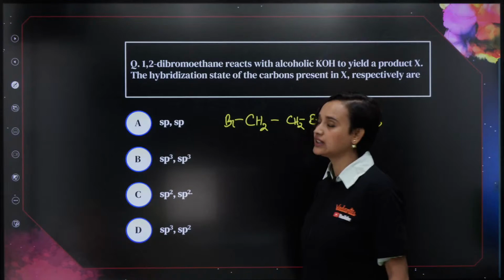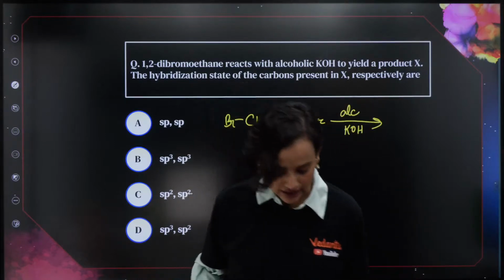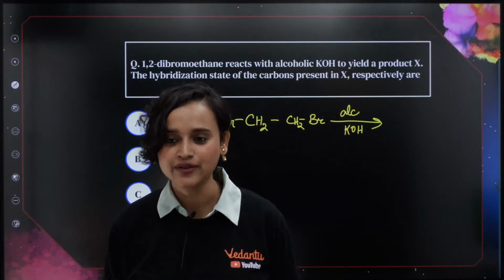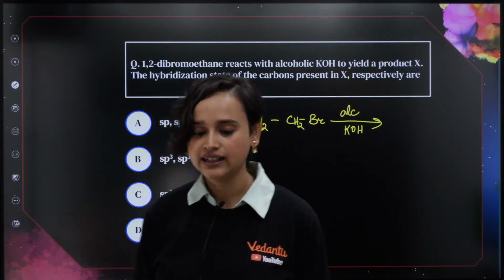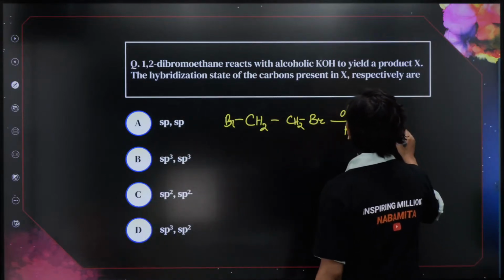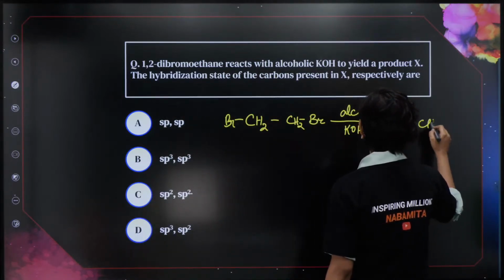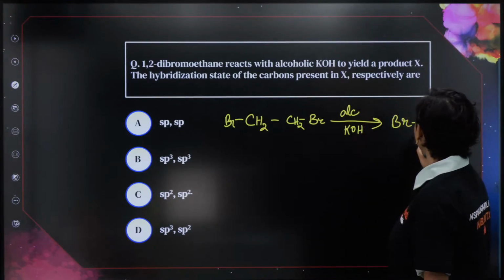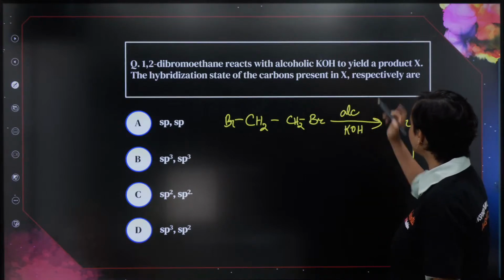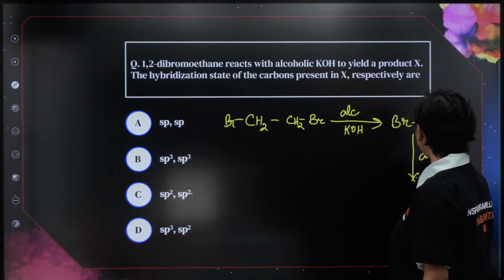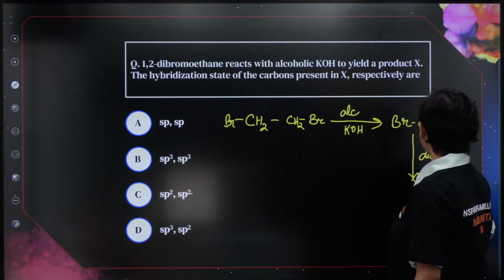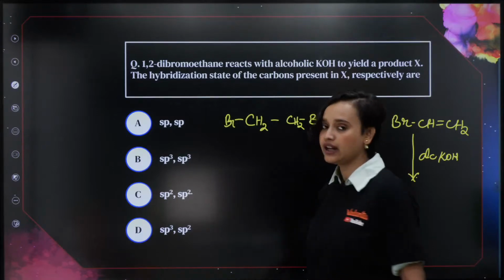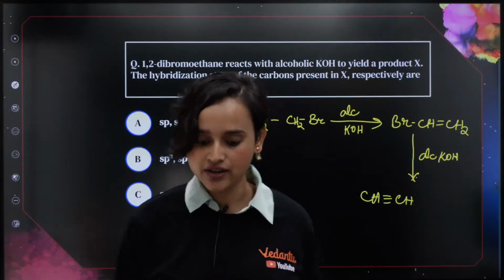Now tell me, what is the first thing that we will get here? The first thing that we will get here is definitely an alkene, right? So what is it that we are getting? We are going to get BrCH=CH2. Correct? Now from here, once again we are going to add alcoholic KOH. Now what will we get? Now we will get an alkyne. Am I right? This has to be our reaction.